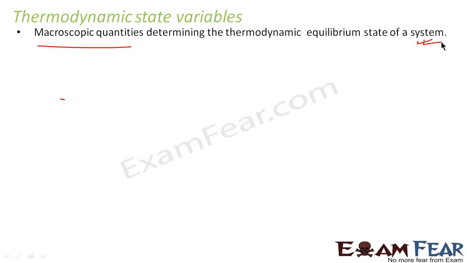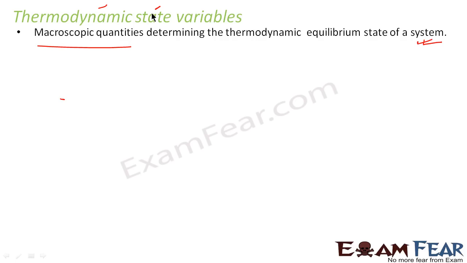Why are they known as thermodynamic state variables? Since they describe the behavior of a thermodynamic system, they are called thermodynamic. From thermodynamics we get this term thermodynamic. Why is this term state? The term state implies that these macroscopic quantities determine the state of a system.